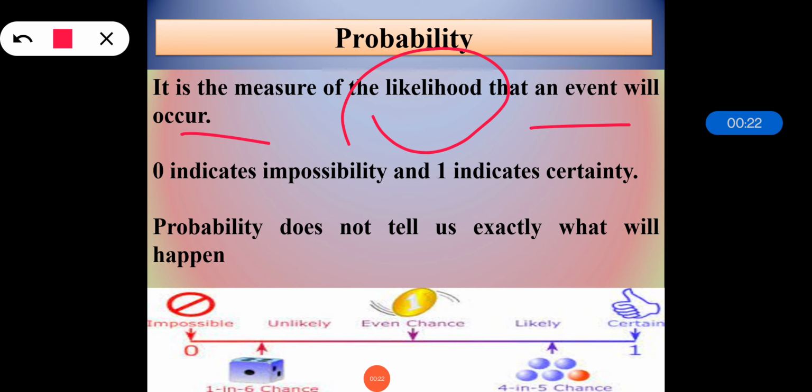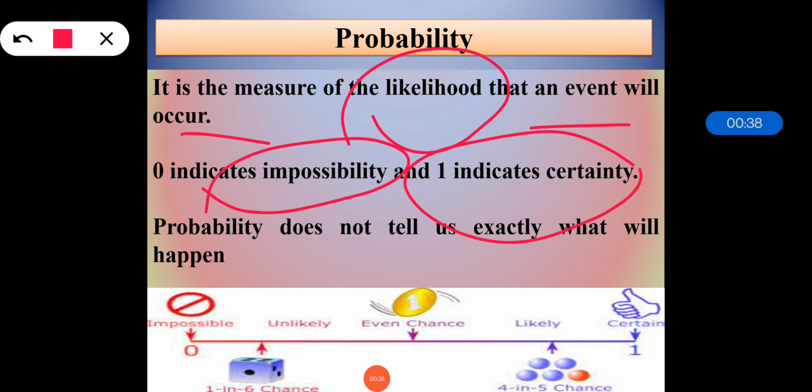So we can say that probability is quantified as a number between 0 and 1. Now definitely the question that will come to our mind is why it is 0 and 1, what that is indicating. So 0 indicates the impossibility and 1 indicates the certainty. So the higher the probability of an event, the more likely it is that event will occur. Means if the probability is higher, then the highest possibility of occurrence of event is there.